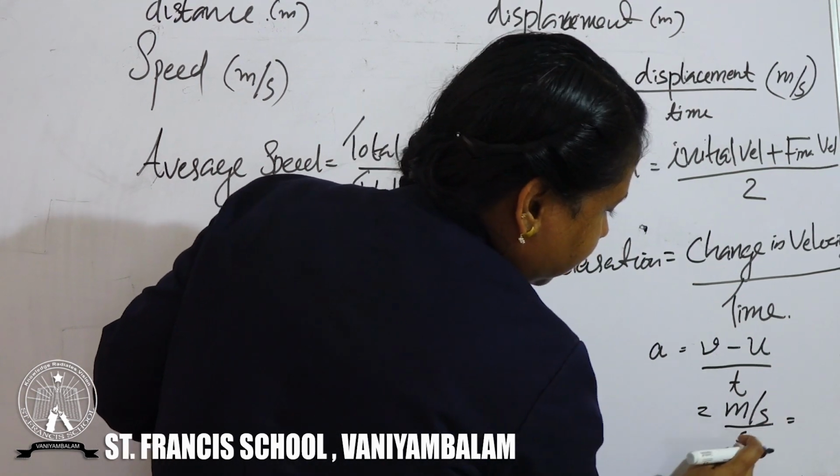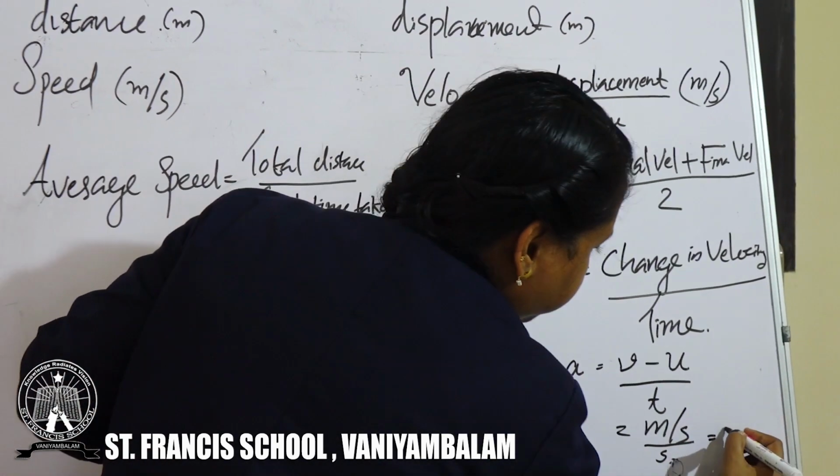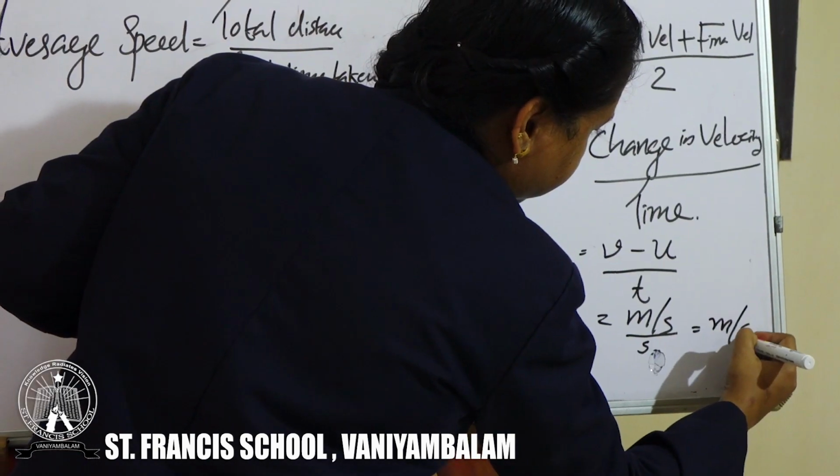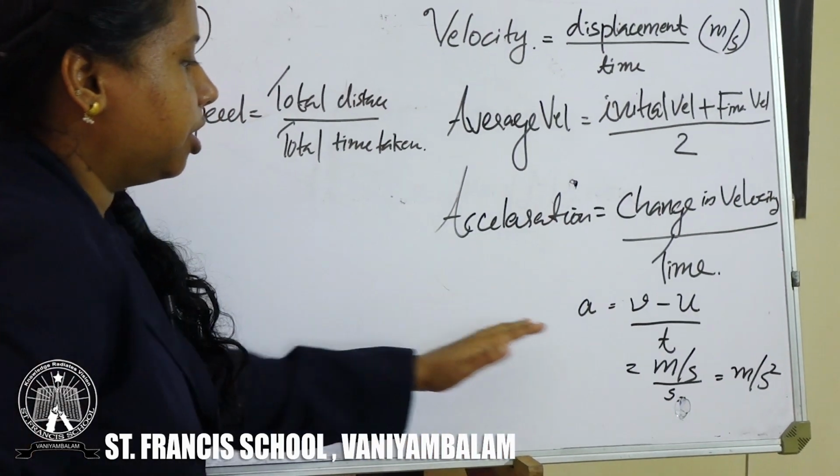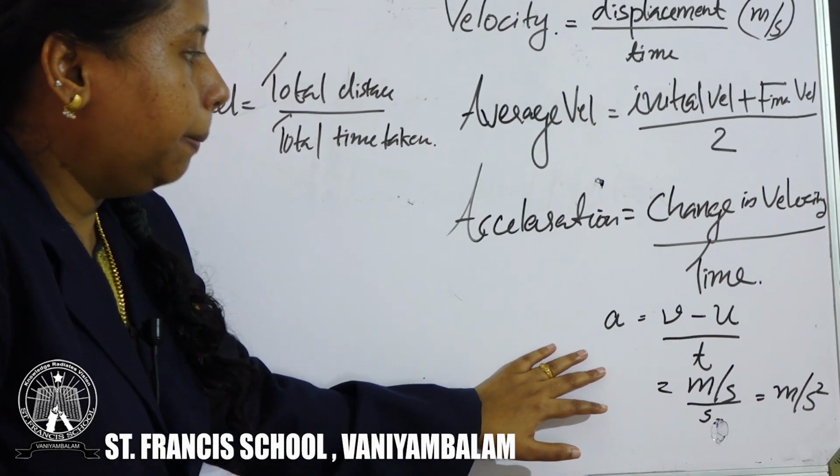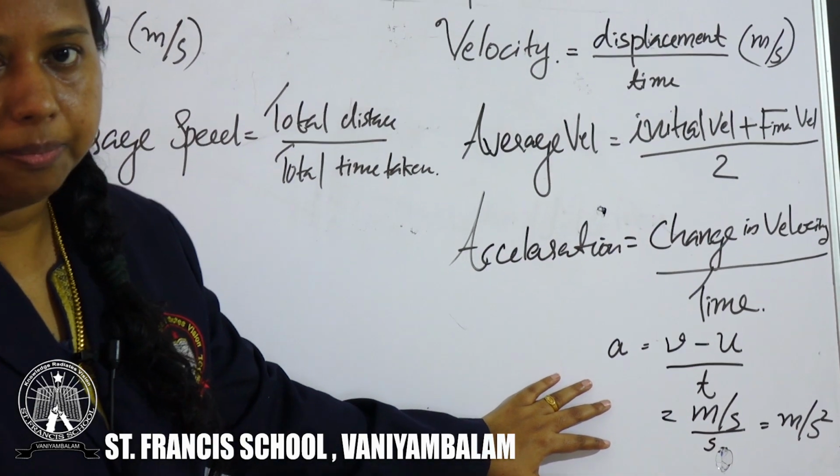So second into second is second square. So the unit of acceleration is meter per second square.